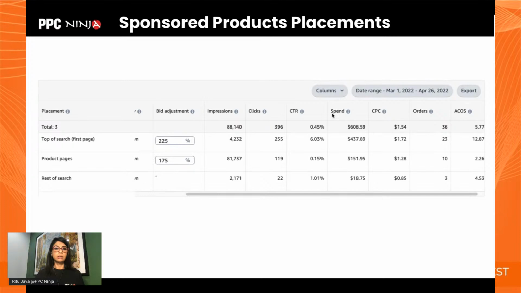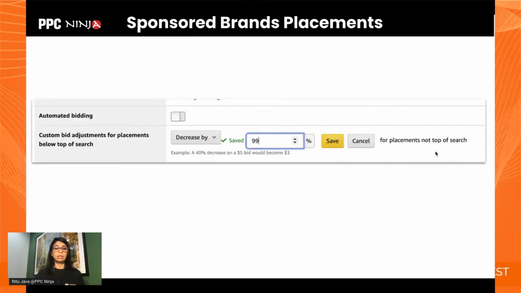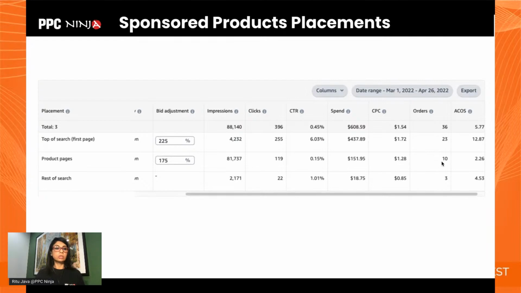And now this data, you can analyze and say, okay, well, in the product pages placement, I got like 81,000 impressions over this date range. And my ACoS was only 2.26%, which is great, right? So it looks like the profitability is there. However, the reach in terms of conversions may not be there. Those people who are on product pages may not convert as well. So I was just mentioning earlier that the conversion rate may not be that great. However, you can see that the profitability of this placement could be leveraged.